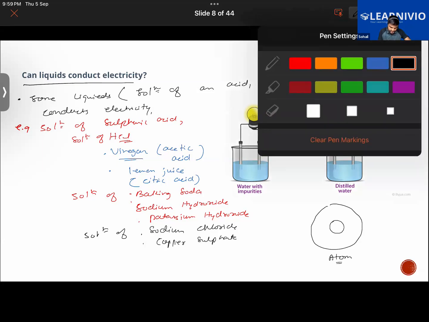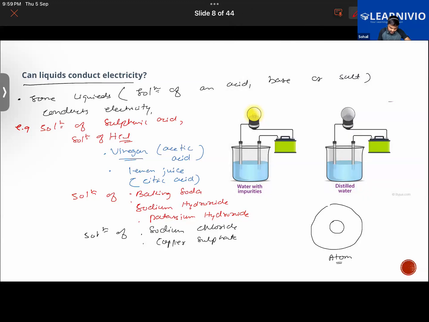Now the center circle that you see, this is called the nucleus. What are the particles present in the nucleus of an atom? Vaiga and Ibrahim, you guys tell me. Electron, proton? In the nucleus I'm asking, in the center of an atom. Proton plus neutron. While this is called the orbit of the atom.